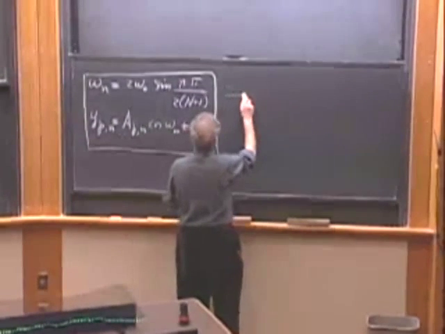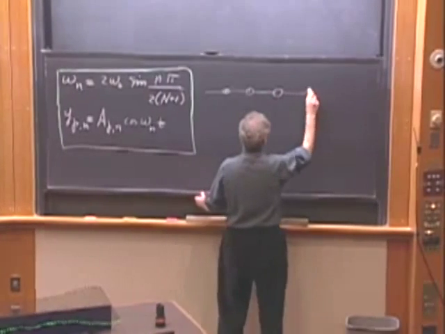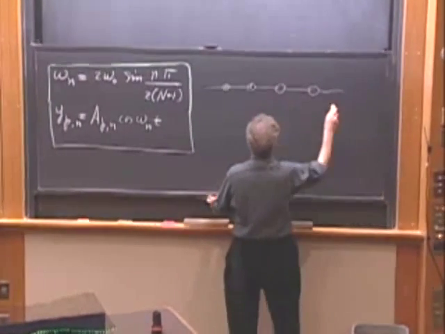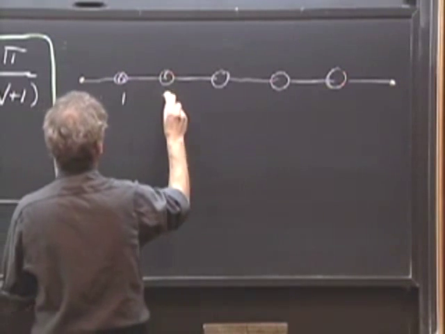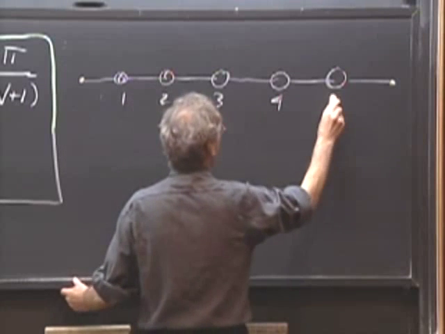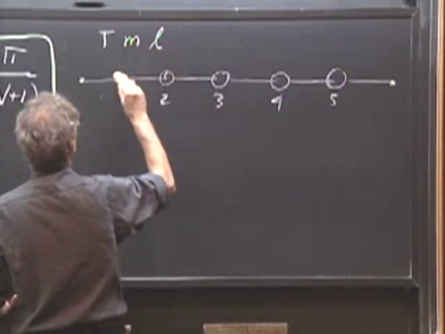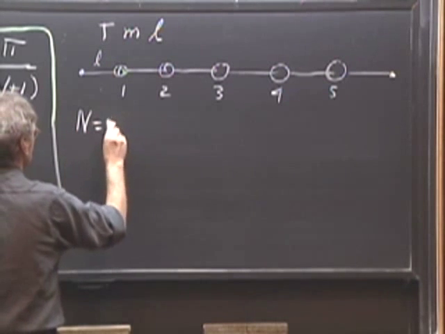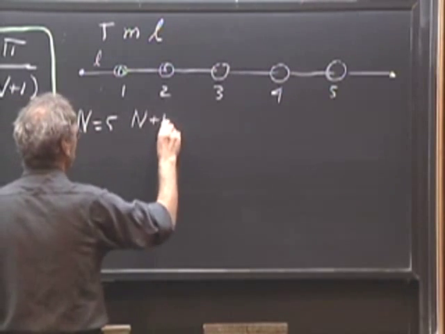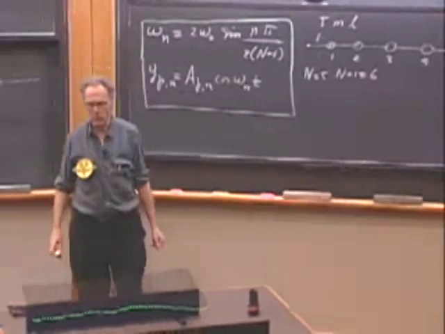I'm going to have 5 beads on a string, 1, 2, 3, 4, 5, fixed here. The tension is T, the mass of each one is M, and the separation between them is L. And so N is 5. So keep in mind that N plus 1 is 6. The reason why I write that down is because you're going to need the N plus 1.